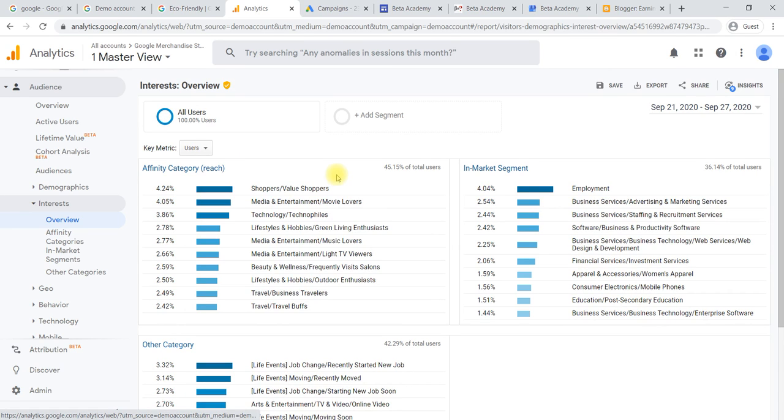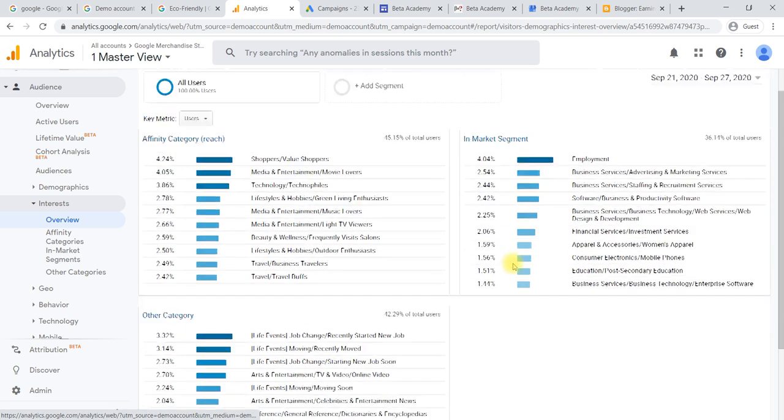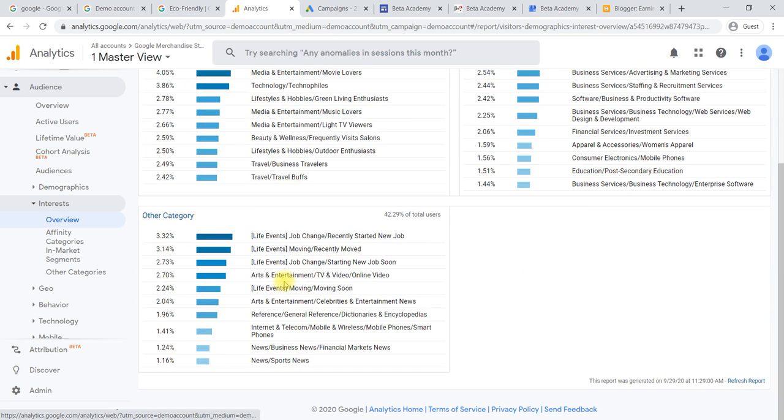Here we can check which category of the product has been used most of the time by the visitors. In the in-market segment, if we have run remarketing advertising, we can see which products have been visited. And in other categories, randomly, we can see which products or pages have been visited most of the time. It will be helpful for e-commerce business.